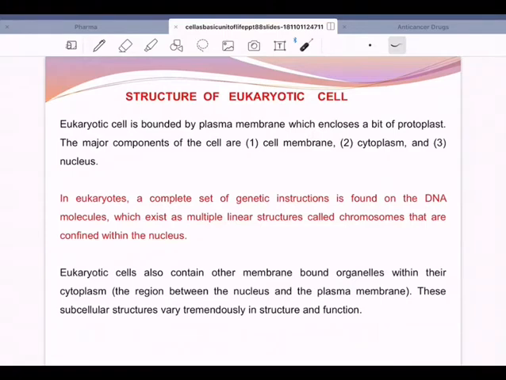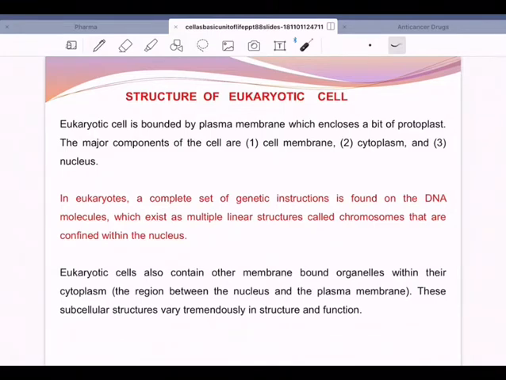Now here I should say what is diploid and what is haploid. Haploid: hap means half, ploidy means set of chromosomes. Haploid is a cell having half the set of the original chromosomes.